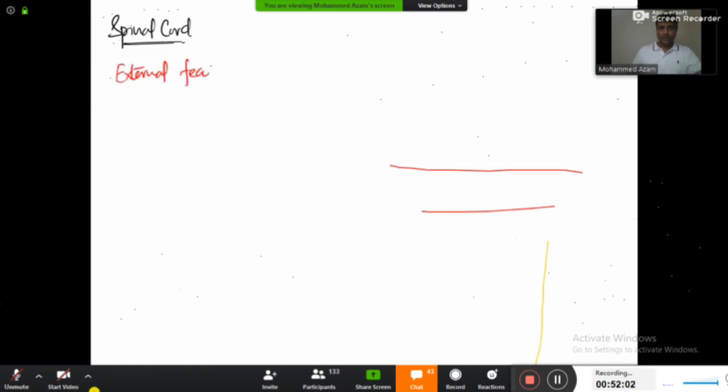Let's see the external features of the spinal cord. External features, right? We look at the spinal cord from outside. First of all, the most important thing is the extent of the spinal cord. This is extremely important for MCI. Where does the spinal cord extend from and to? The spinal cord is from where to where?